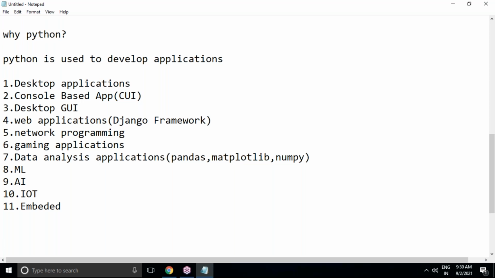But in other languages, this kind of ready-made resources related to all types of applications are not there, so they should start from scratch. That's a time-taking process in other languages. But in Python, it's not like that.